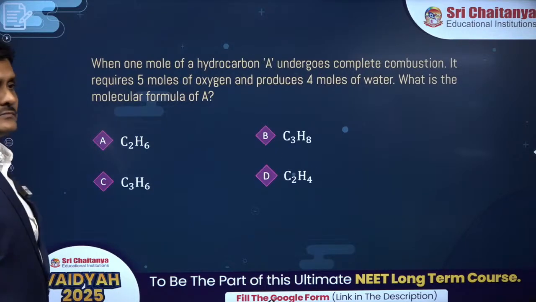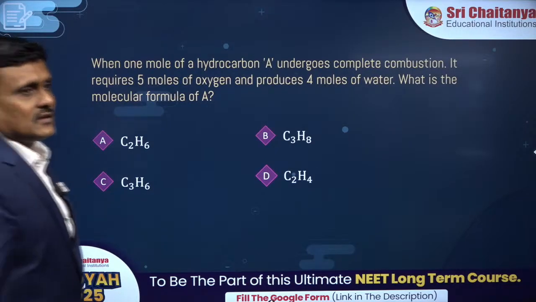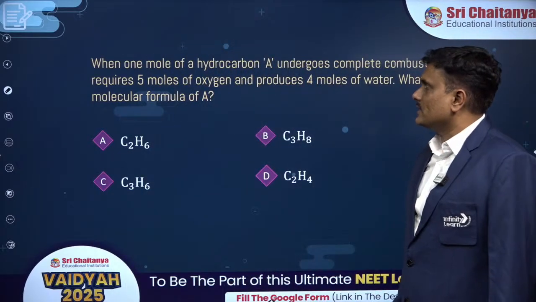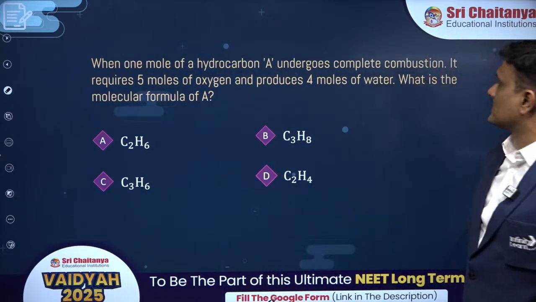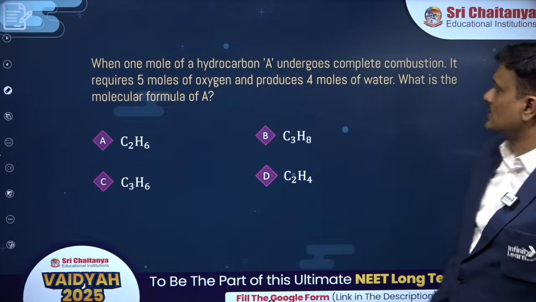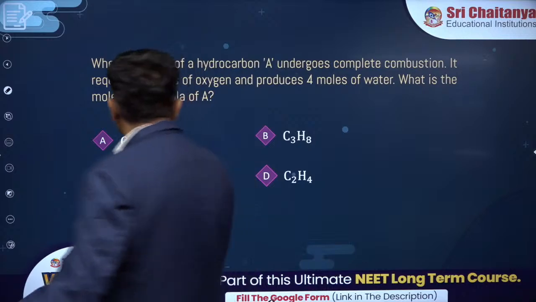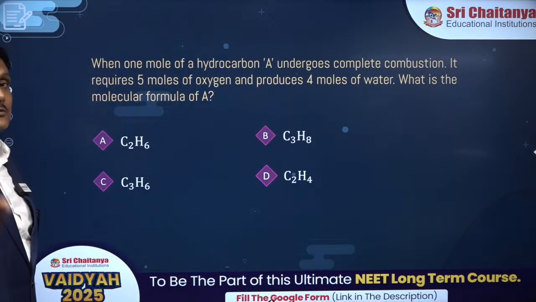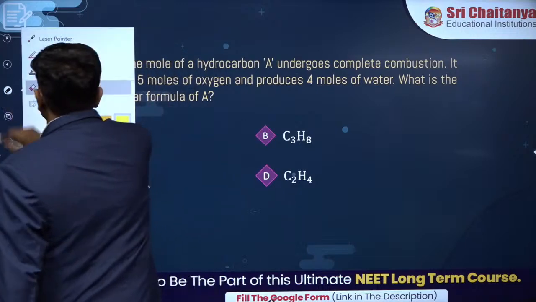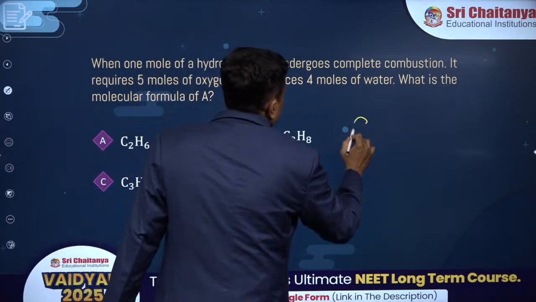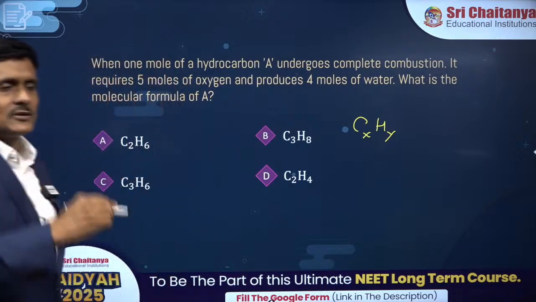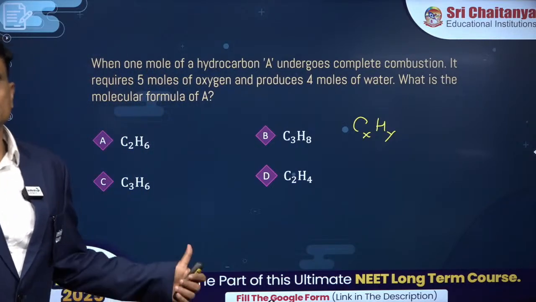Next, stoichiometry questions. Can we solve easily? 5 moles of a hydrocarbon undergo complete combustion, requiring 5 moles of oxygen and producing 4 moles of water. What is the molecular formula? Let me tell you how simply we can solve this question without complicating it. You have got the hydrocarbon. I will assume it as CxHy. Whenever you are given a hydrocarbon, please imagine it as CxHy.